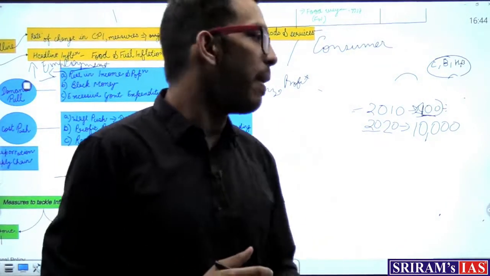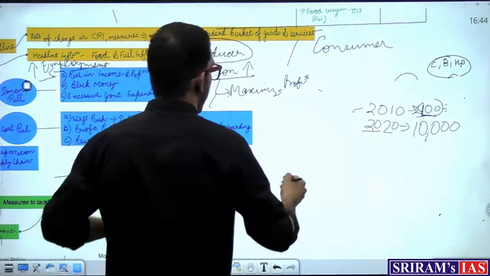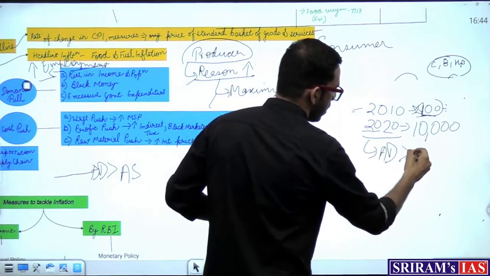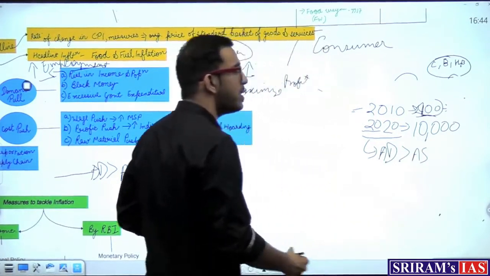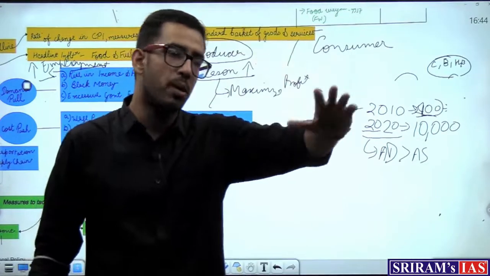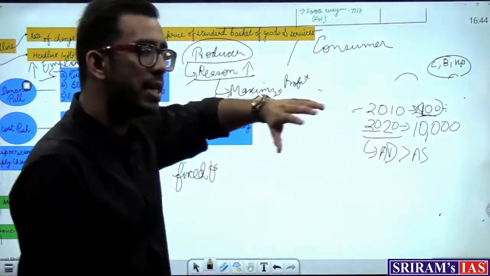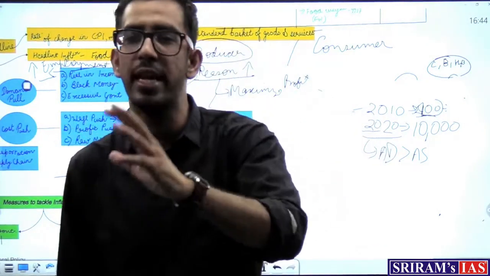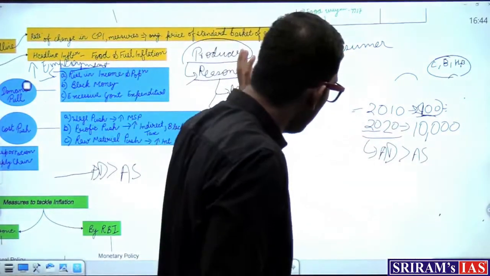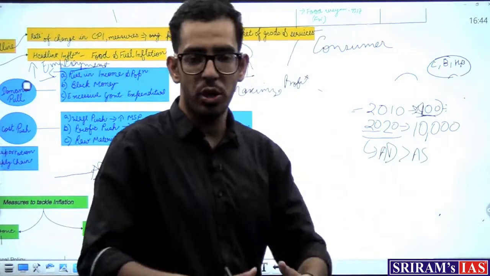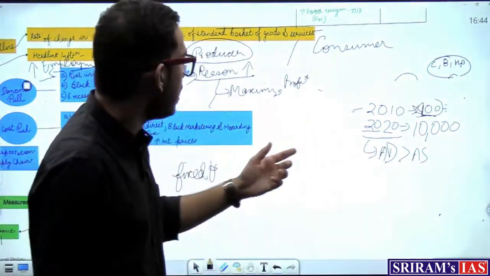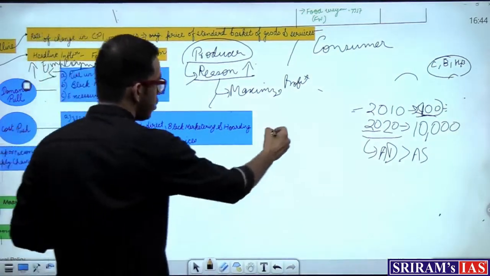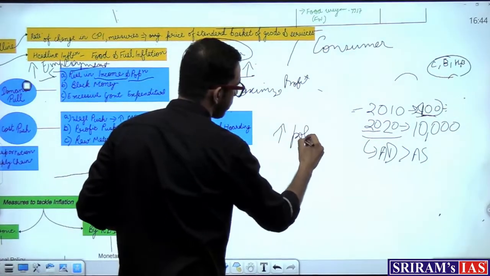And as a result, there is again aggregate demand, in this case in the year 2020, higher as compared to aggregate supply. And as a result, the same phenomenon we spoke about when we were talking about rise in income repeats. That is, the producer will try to maximize his profit. Along with that, he will invest the extra money in the 4 factors of production to increase the output. And as a result, a rise in population leads to increase in employment level.